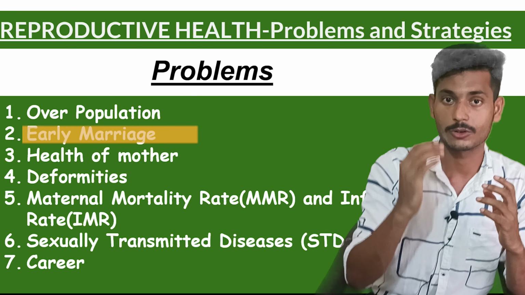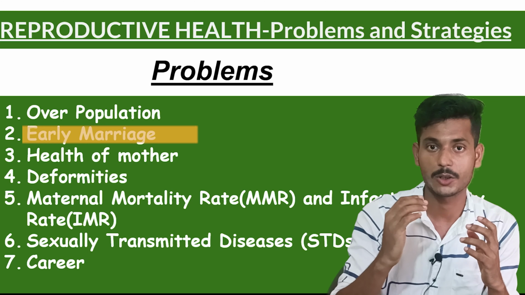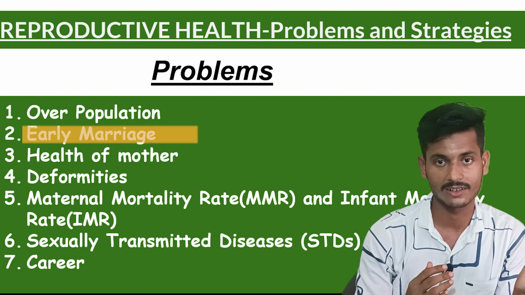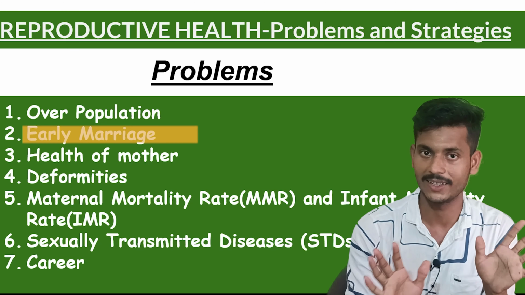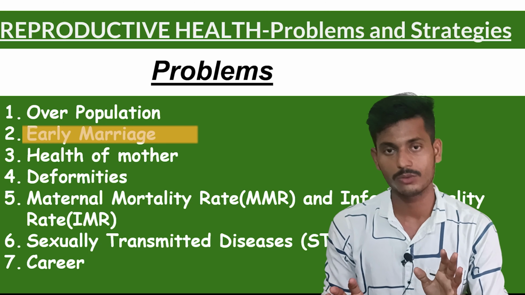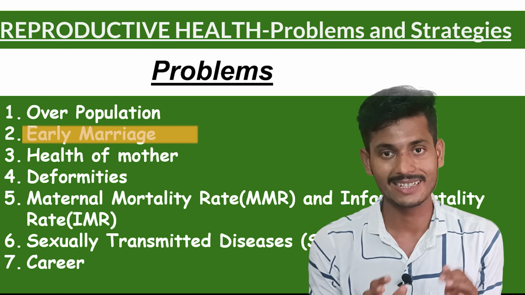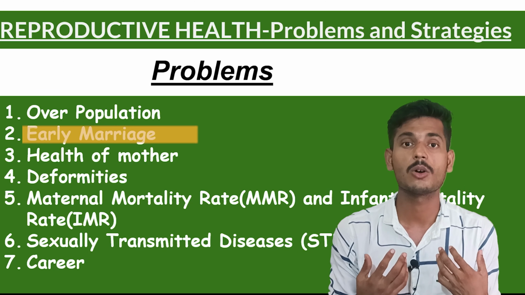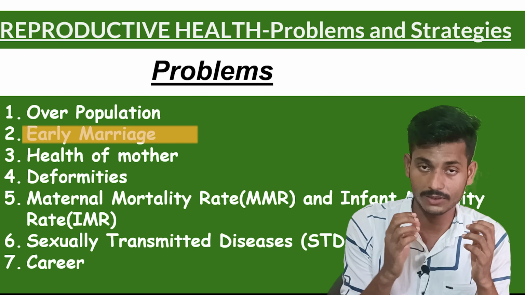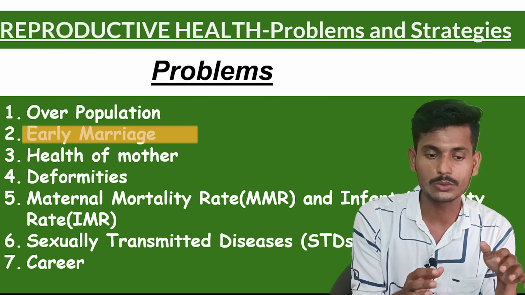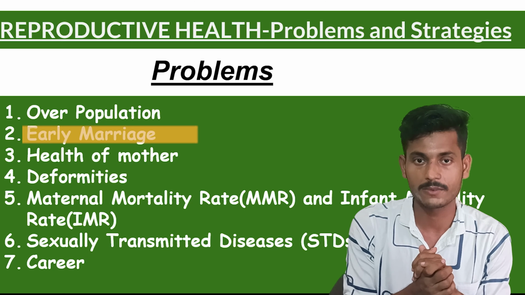cycle, which is required for giving birth, which is required to conceive a baby. It starts after 15 or 16 years. But even this age is not marriageable age. Why? Just because at this age the hormonal level is not that significant that they can hold a baby. So it leads to various problems and complications.